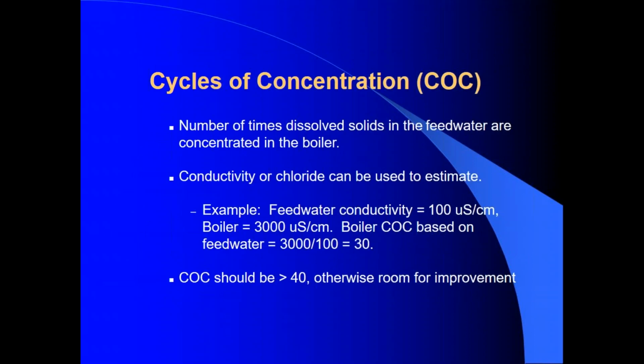Cycles of concentration is an important concept, so I'll describe that. It refers to the number of times the dissolved solids in the feed water are concentrated in the boiler. The conductivity and often the chloride test can be used to determine this number. For example, if the feed water has a conductivity of 100 microsiemens and the boiler water is measured and found to be 3,000 microsiemens, then cycles of concentration in the boiler is 3,000 divided by 100, which is 30. For efficient operation, the cycles of concentration should be more than 40, and the higher the better. Otherwise, the possibility of increasing the cycles of concentration should be investigated.